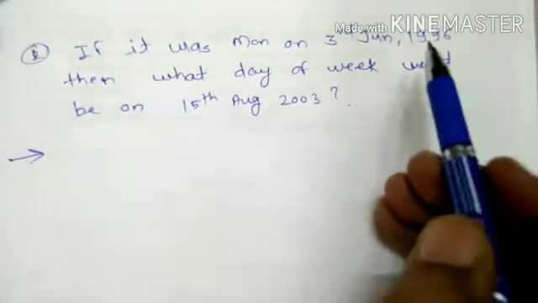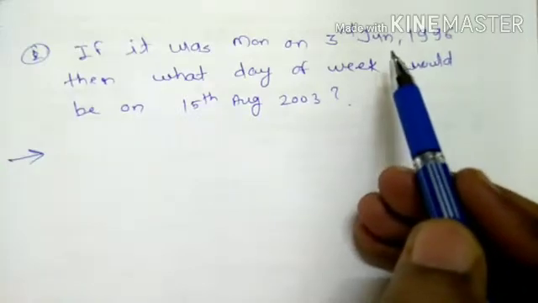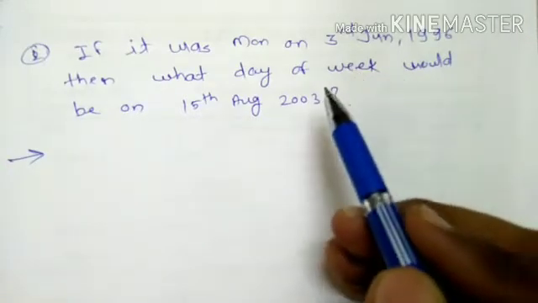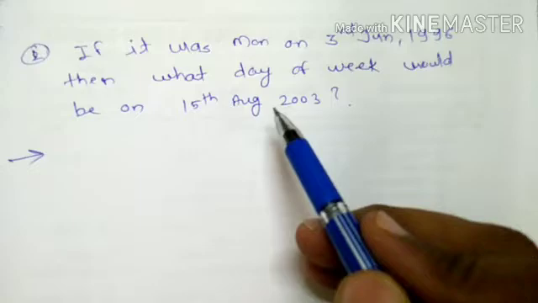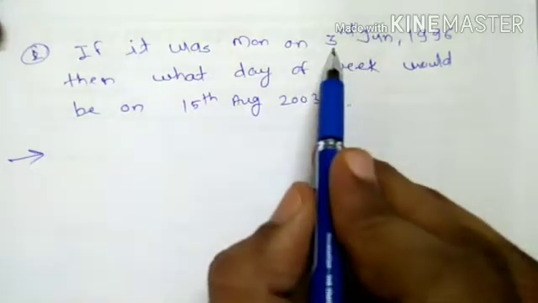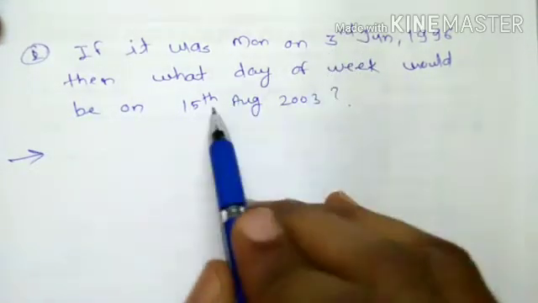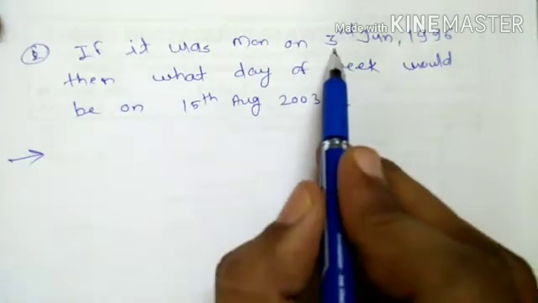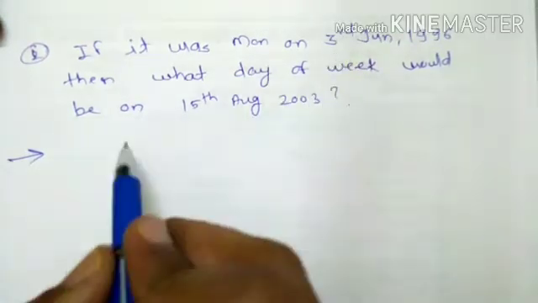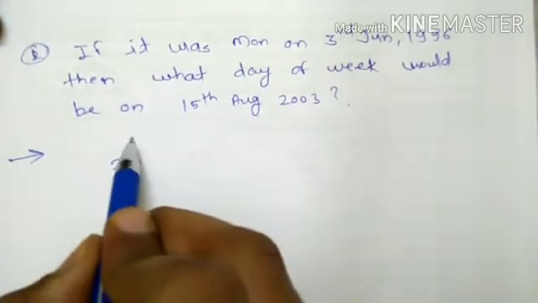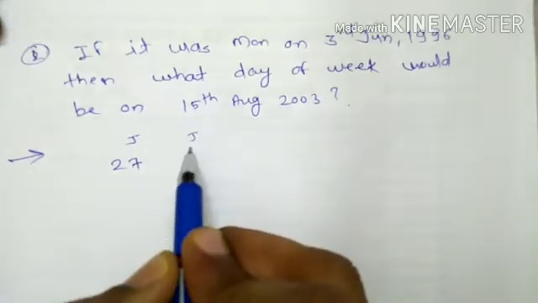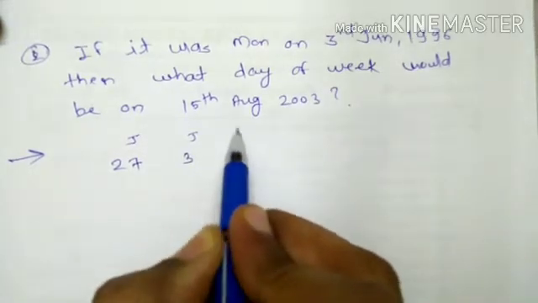In the previous question I have given a detailed solution. After that I explained how to solve it in the examination. This question I will solve with a shortcut approach. First step is 3rd June to 15th August. 3rd June, 3rd to 30 is 27. After that June is 30 and July is 31, so that is 3. In August that is 15.